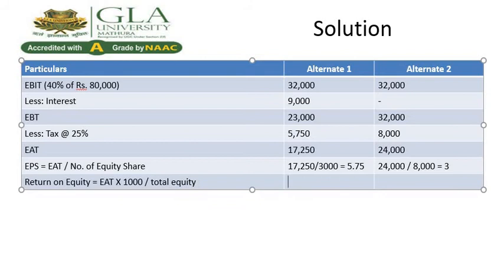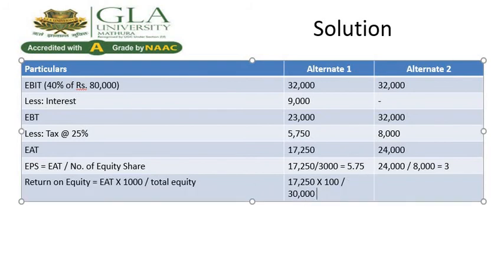In this case, the earning after tax is 17,250 into 100 divided by 30,000 rupees, equal to 57.5% return.